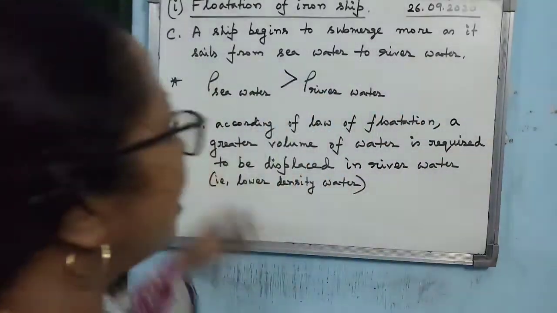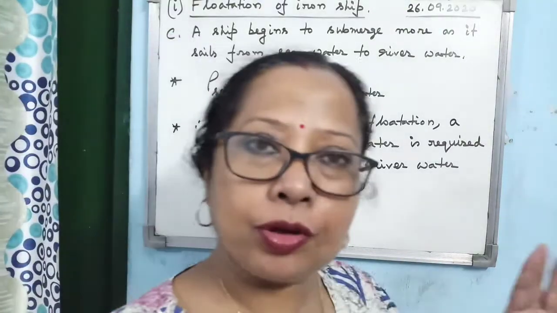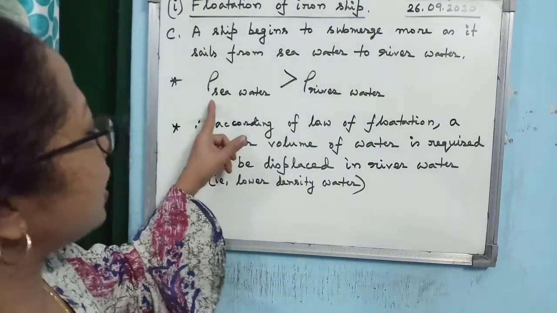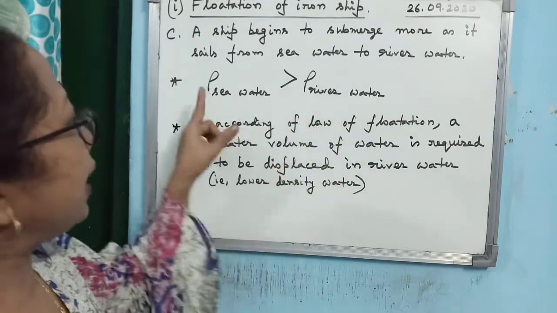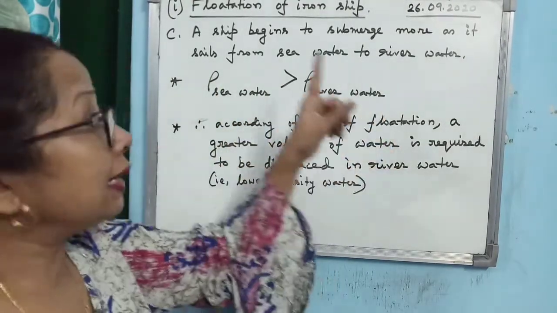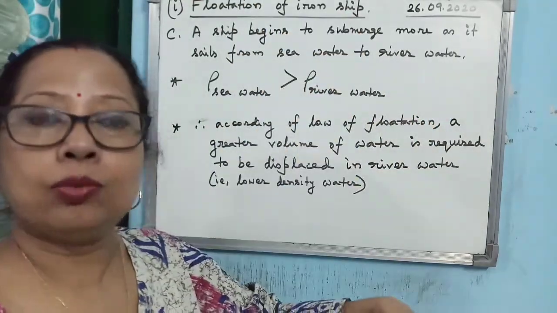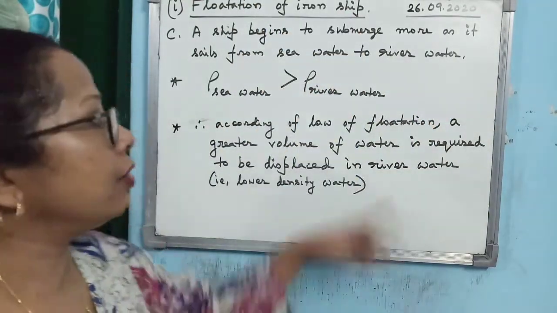So these are the points you have to write. Whatever I have said so elaborately, if you are unable to write it, at least these two points you have to write. The density of sea water is greater than the density of river water, that is the cause that the ship floats with more portion within the river water.